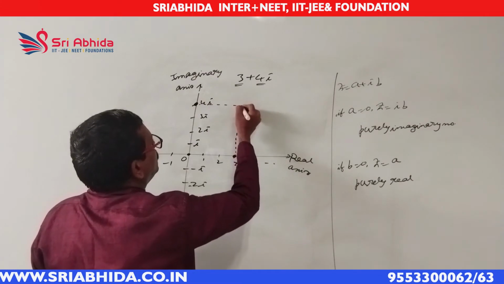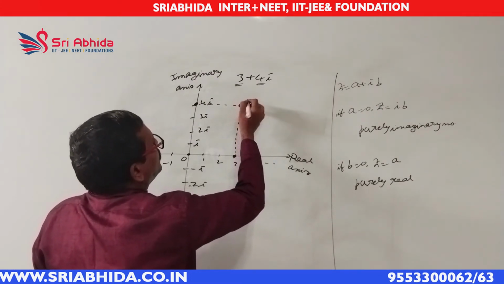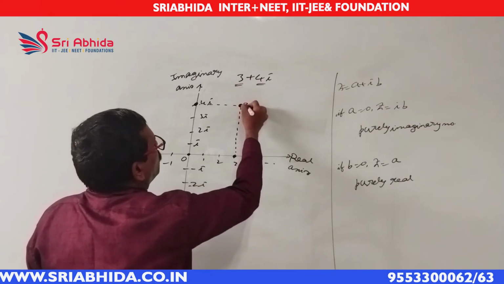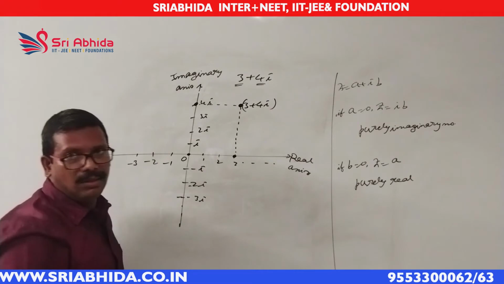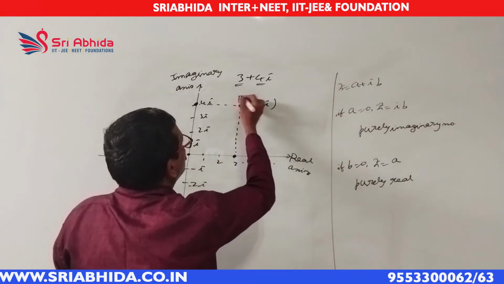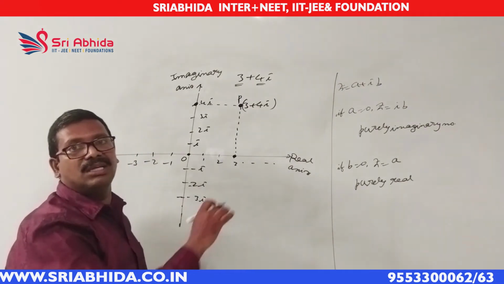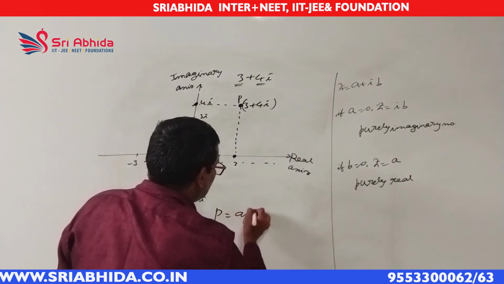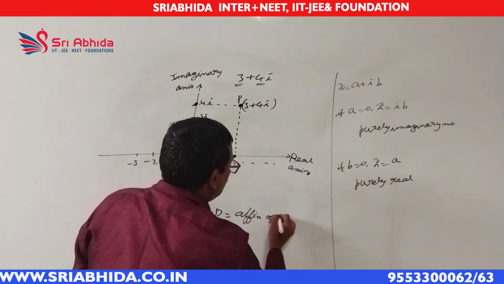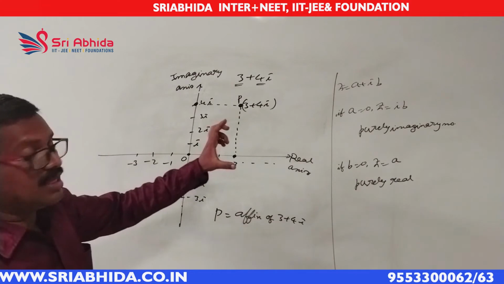Call this point some P. We call this P the affix of the complex number 3 plus 4i. In this way, every complex number can be represented on this plane. So this plane is called the Argand plane or complex plane. It has two names, Argand plane or complex plane. Okay. Next.